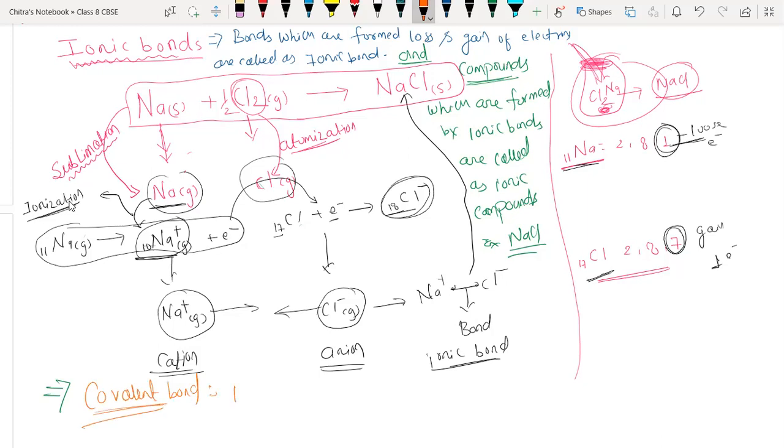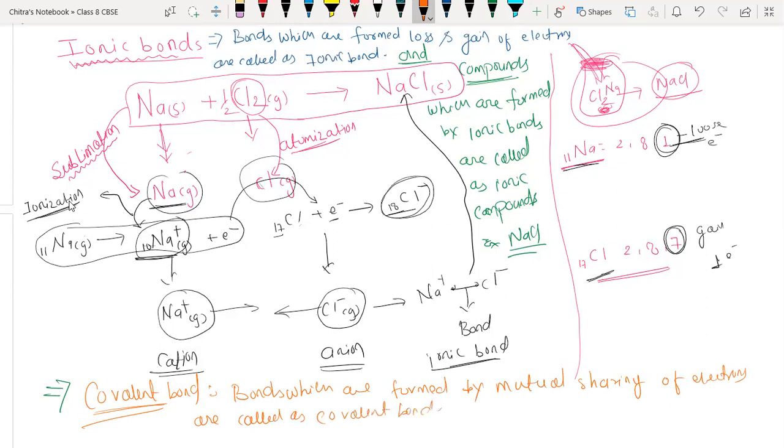Bonds which are formed by mutual sharing of electrons are called as covalent bond. Covalent bond, and compounds which are formed by covalent bond are called as covalently bonded compounds.